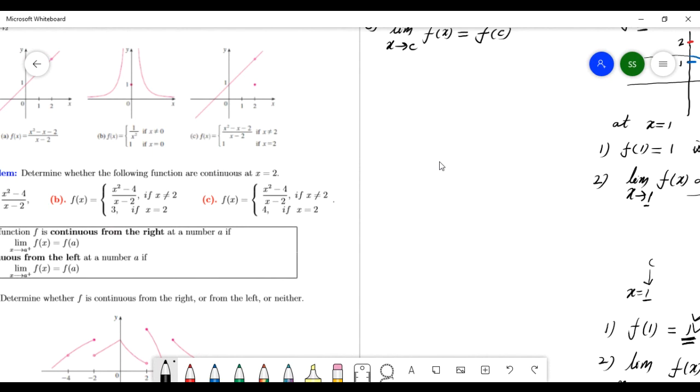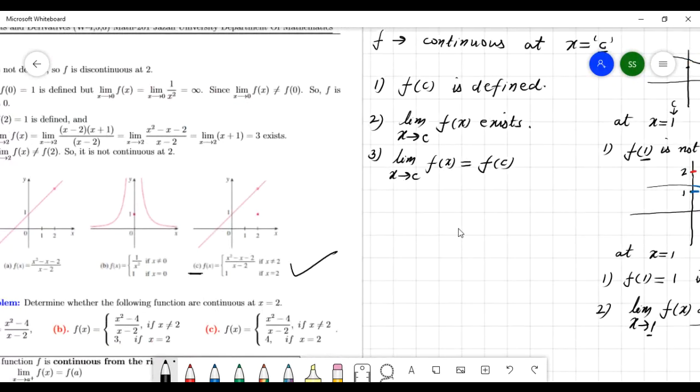This question, number C, is this. You have to check at number 2. You have to check here. This is number 3. Number C here. The function is defined like that. Okay. Then you have to check at number 2 whether this function is continuous or not.